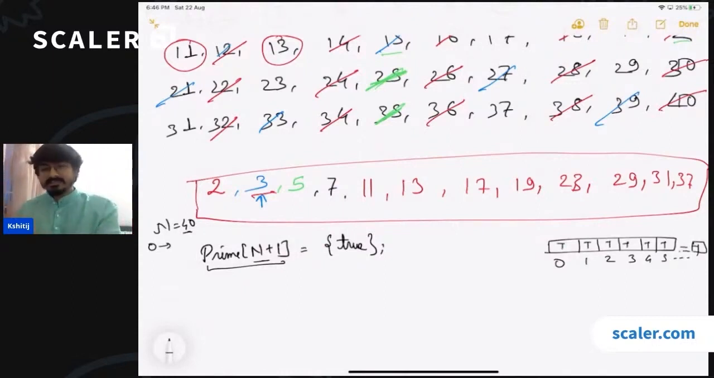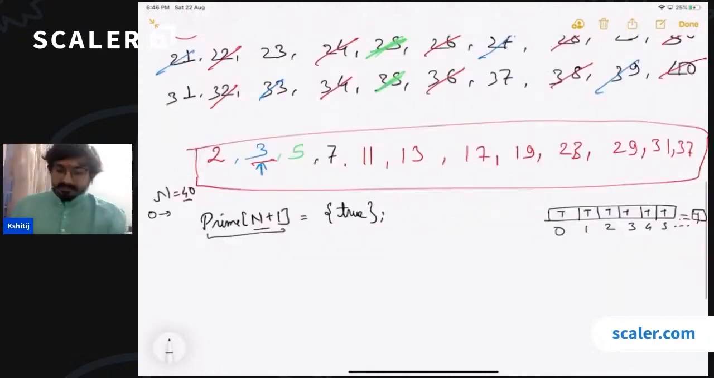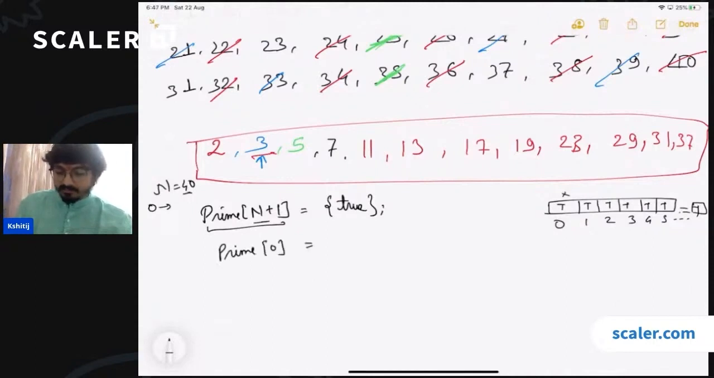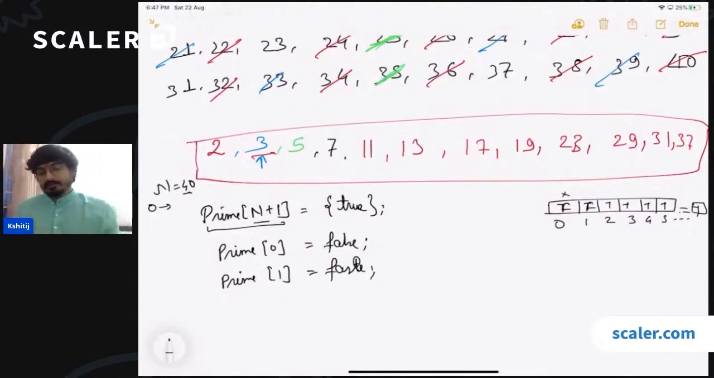So have true for each and every index. Okay. Then what we will do is we'll first declare some of the already known values, right? So we know that 0 is not a prime. So we can say that prime of 0 is false. So this will be turned false. And we also know that prime of 1 is also not a prime, right? So 1 will also be converted to false.